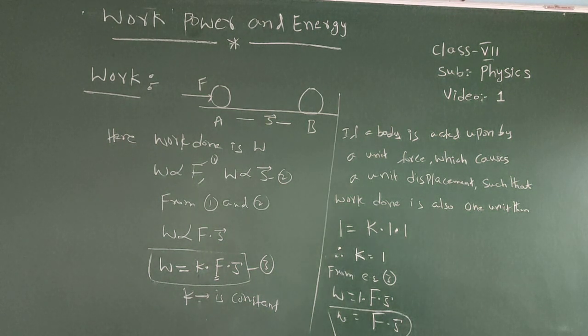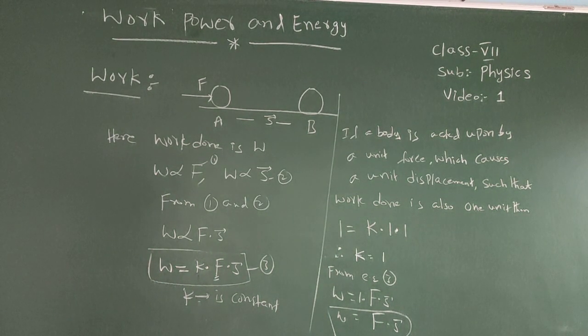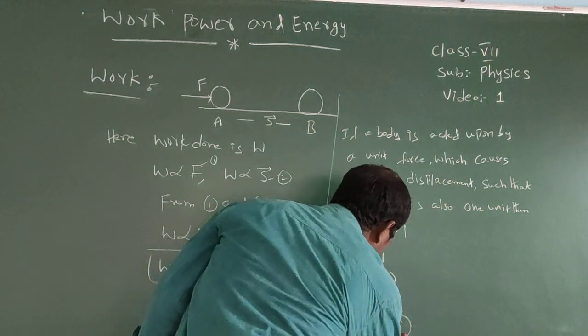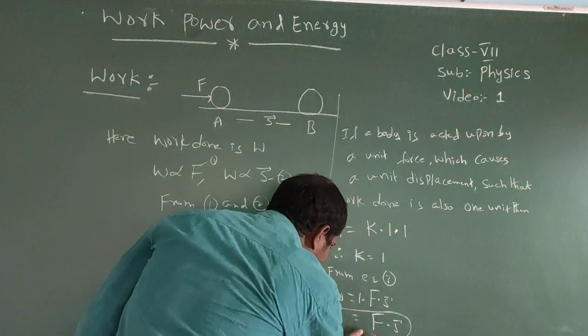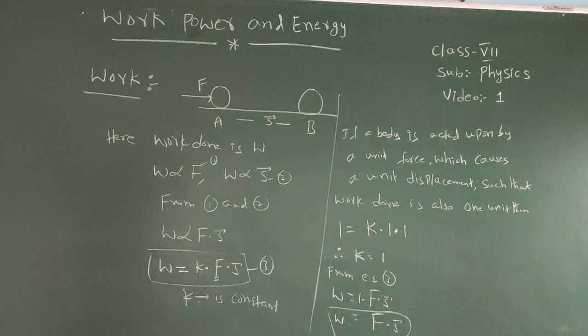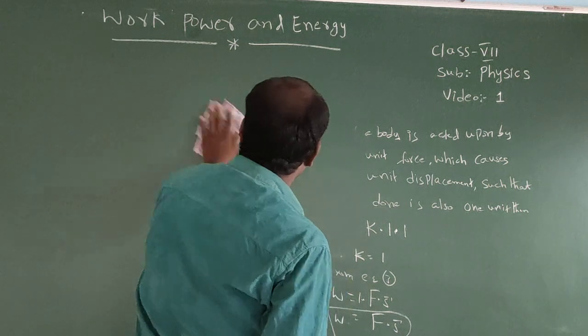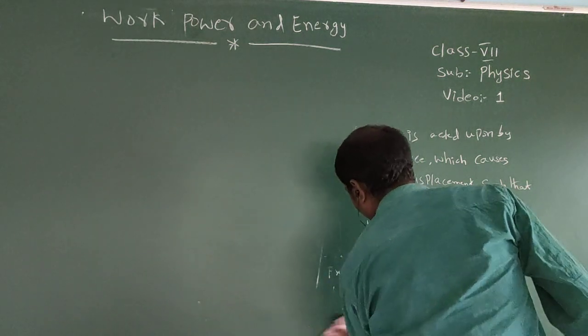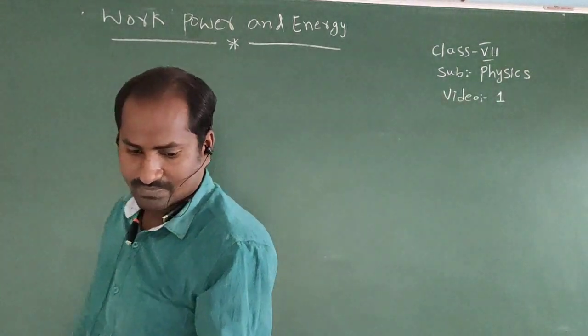It is the work done equation. From the above equation we can say that the product of force and displacement is called work done. Now, conditions for the work done. The force must act on a body.